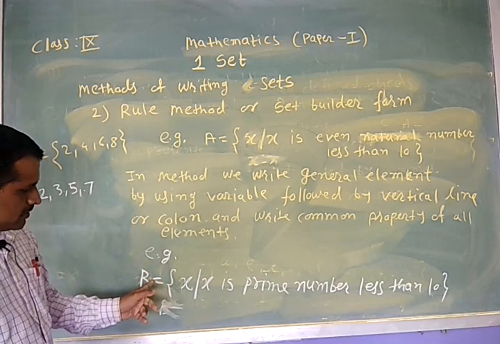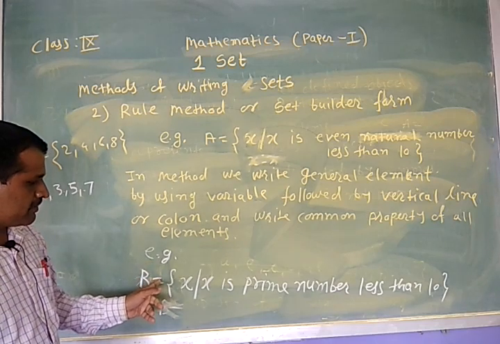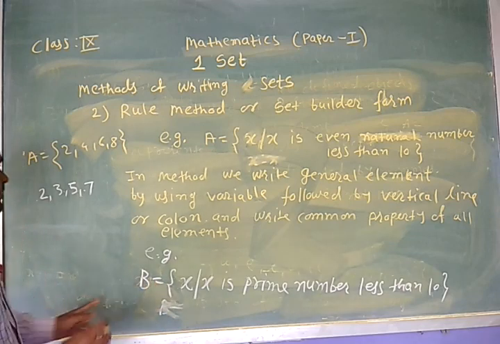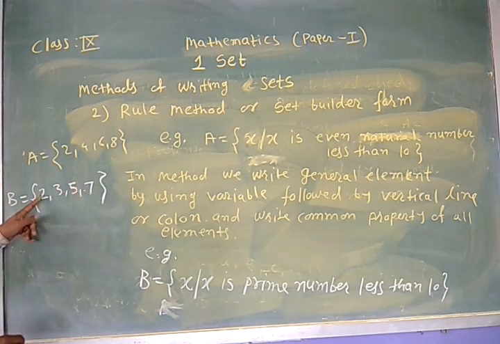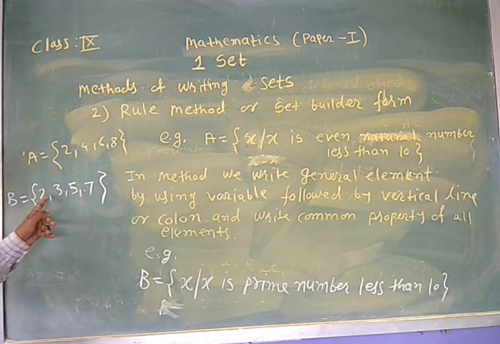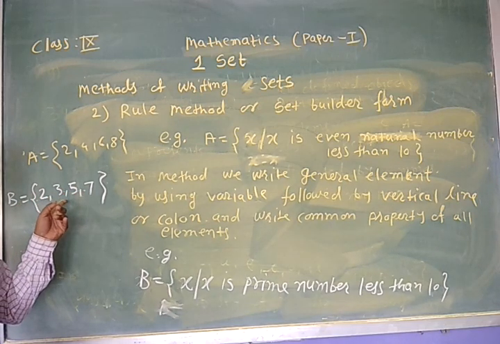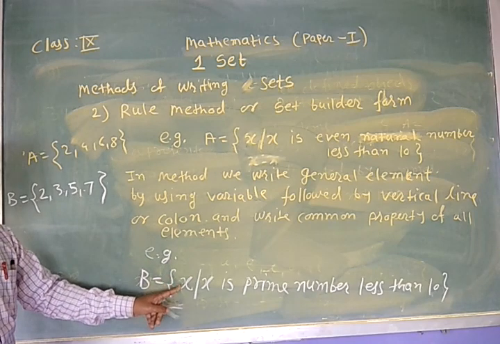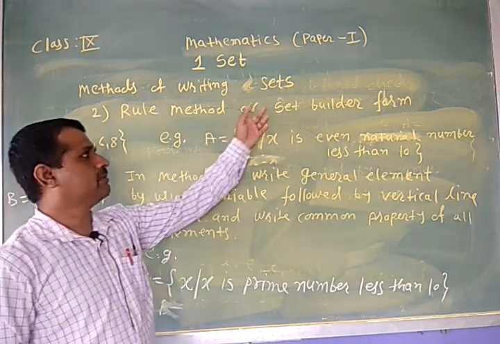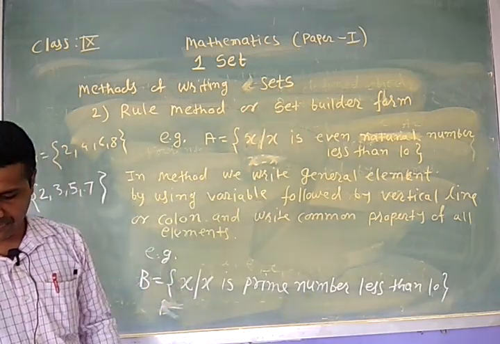Therefore, this set B is represented by using the list method in this way. B is equal to 2, 3, 5, 7. This is the representation of set B by using the list method, and this is the representation of the set B by using the rule method or set builder form.